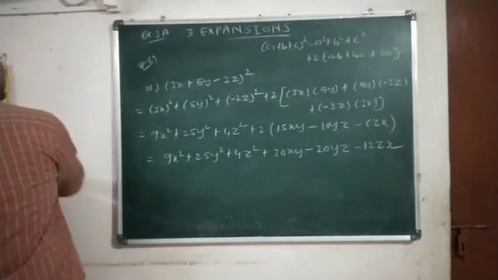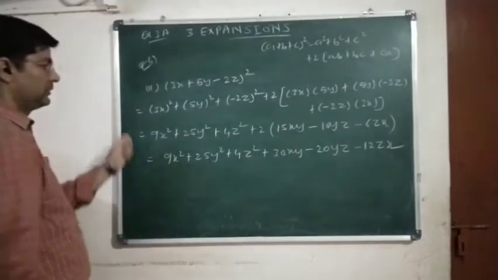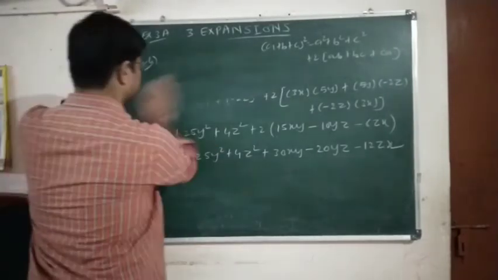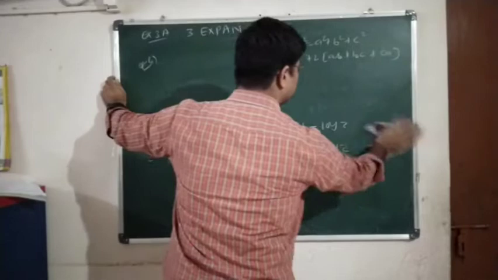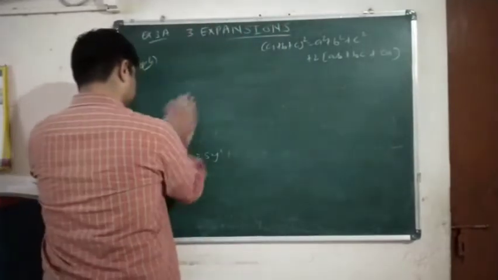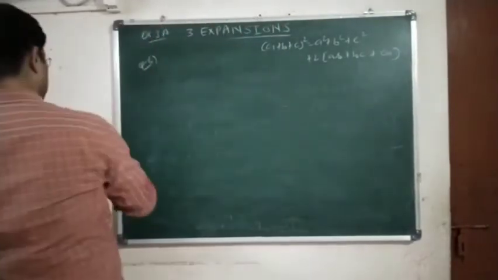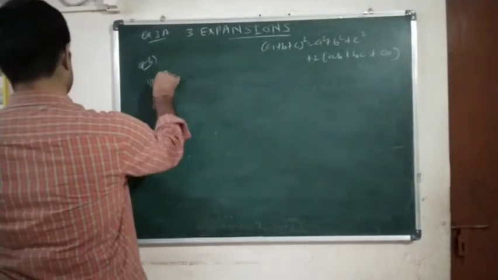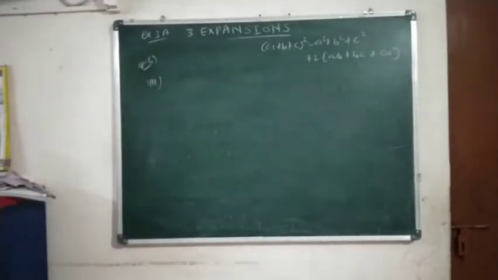Now let us solve the third one. Question number 6, number 3 we will solve.